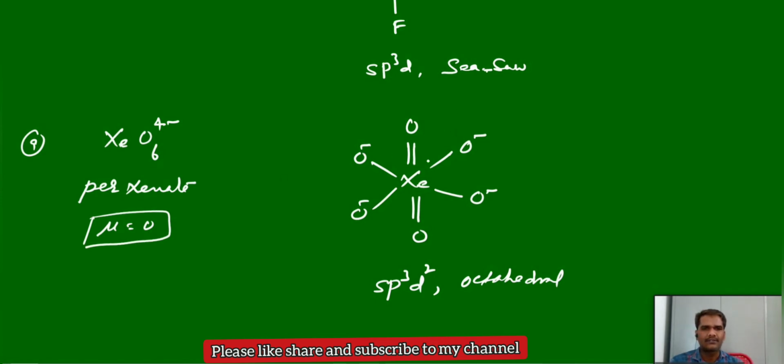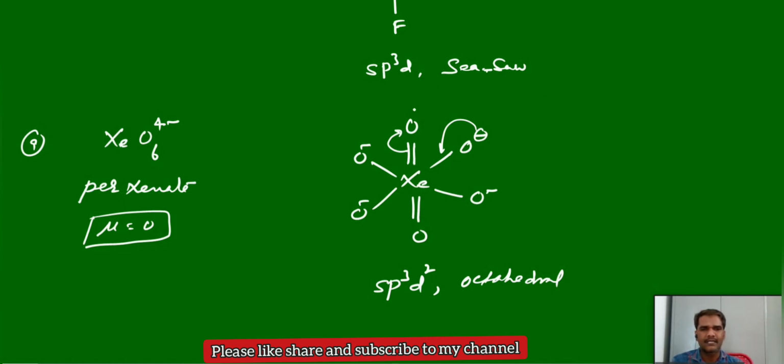And this negative charge is involved in delocalization; it may be present on any of the oxygens. We cannot say it particularly belongs to these 4. So all 6 oxygens share it.